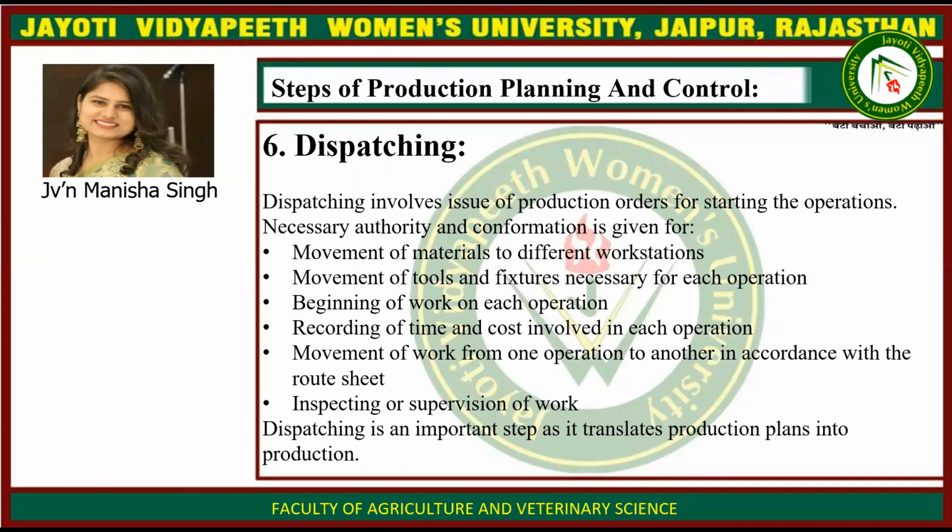Then dispatching. Dispatching involves the issue of production orders for starting the operations. Necessary authority and confirmation is given for movement of materials to different workstations, movement of tools and fixtures necessary for each operation, beginning of work on each operation, recording of time and cost involved in each operation, and movement of work from one operation to another in accordance with the route sheet. Then inspecting or supervision of work. Dispatching is an important step as it translates production plans into production.